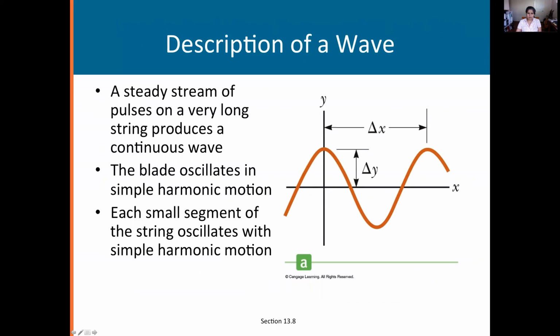So let's describe the wave. We've already told you what an amplitude is. The amplitude would be delta y here, the maximum displacement from equilibrium. What is delta x showing us here? It shows us the wavelength, going from one peak to the next peak. Here we can't see this trough, but if there was a trough here, trough to trough, or this point to the equivalent point would be somewhere there. Okay? So any two equivalent points, between them we have one wavelength. Yeah?